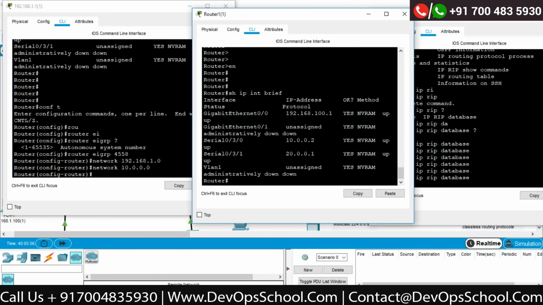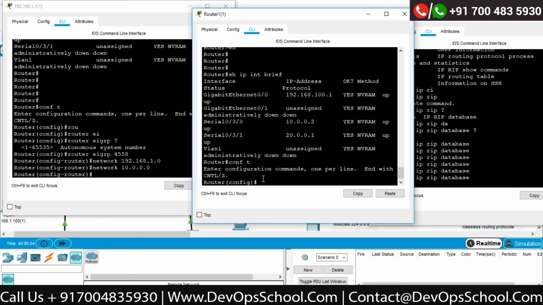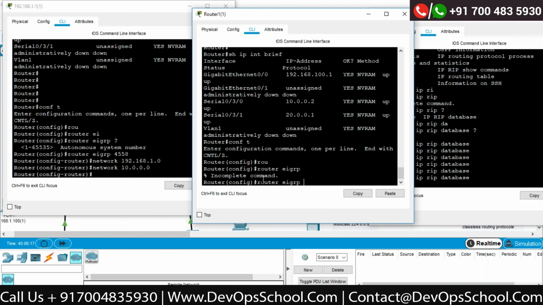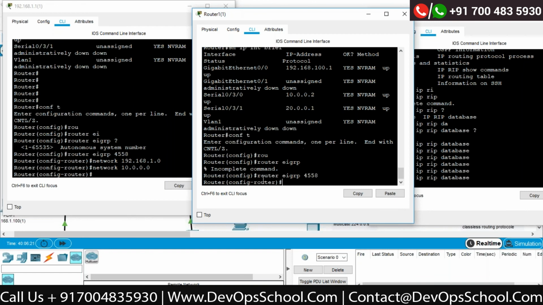Here I would like to configure for three networks, but the autonomous number has to be the same. I will go conf t, router EIGRP. Okay, and the autonomous number should be the same, I said. Now look here.